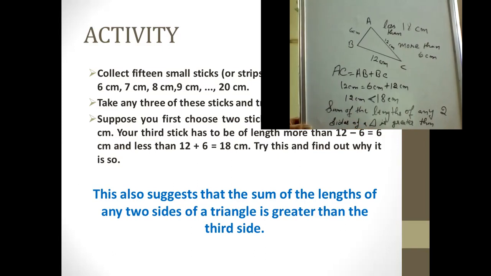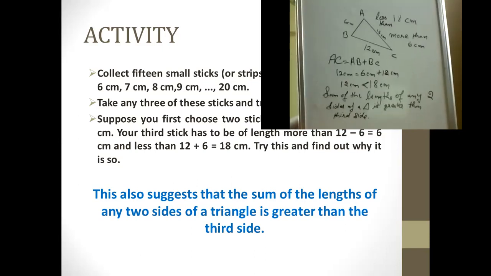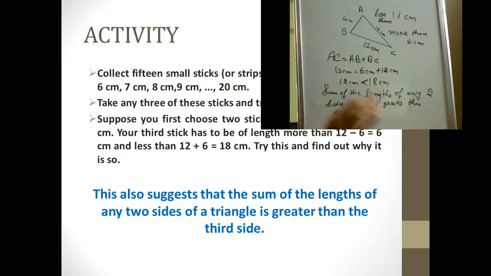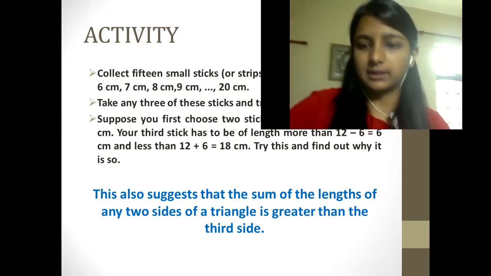Okay, so this is what we have proved. That's how the summation of the other two sides is greater than the third side. Okay.